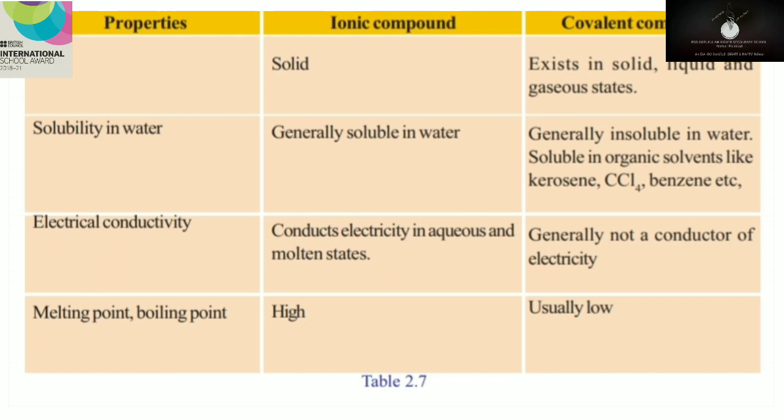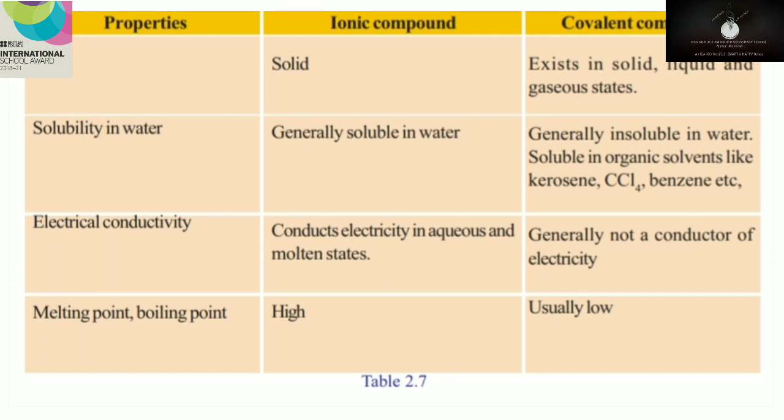So, the first property is state. What is the state of ionic compound? Solid. Whereas covalent exists in solid, liquid and gaseous states. Solubility in water. Ionic compounds are generally soluble in water, whereas covalent compounds are insoluble in water, but they are soluble in organic solvents like kerosene, carbon tetrachloride and benzene.